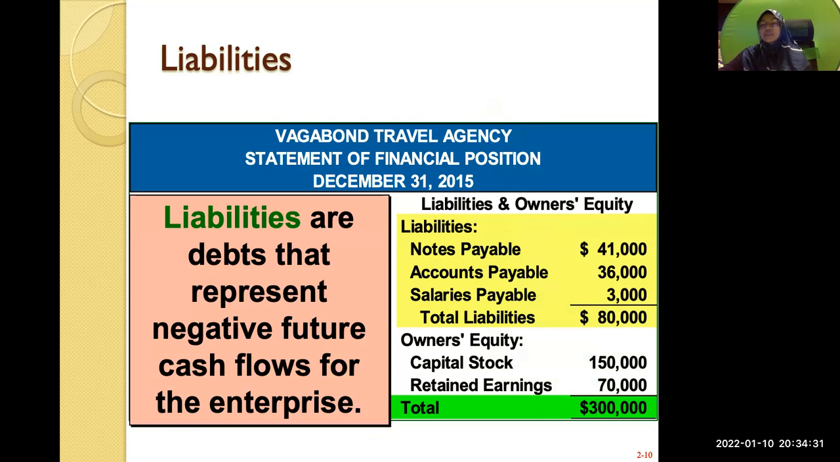Why negative future cash flow? It means that you have to pay in the future, right? So liabilities are debts. That's why we say payable. So you have to pay in the future, right? When you make payments, your cash flow will be negative. In accounting, anything that is negative means that it goes out from the company. But if it's positive, it's anything that goes into the company.